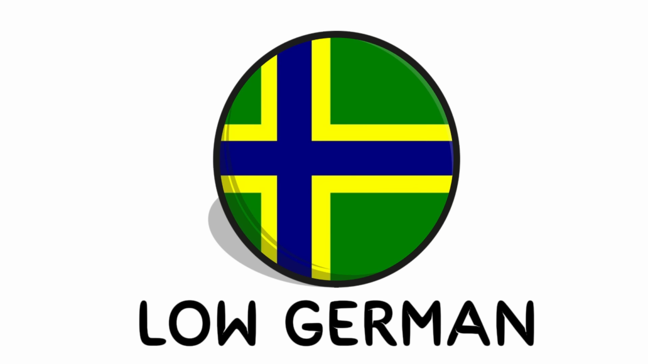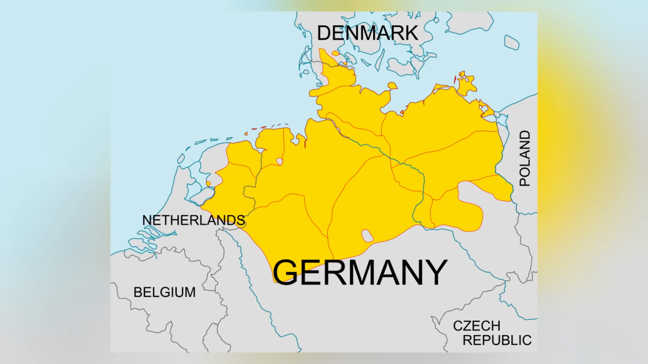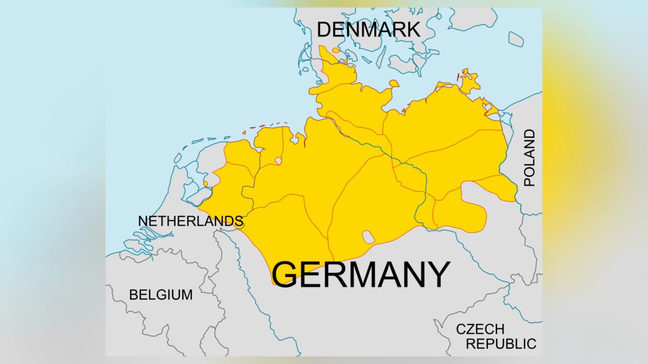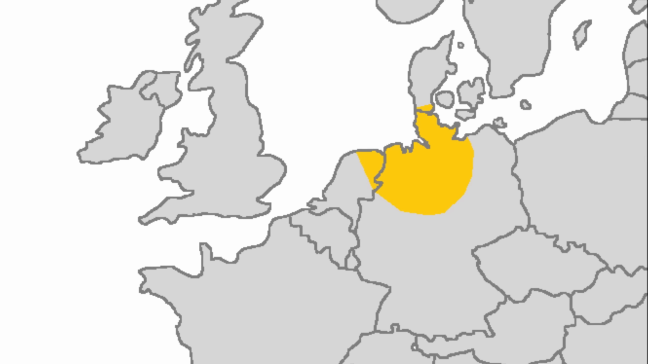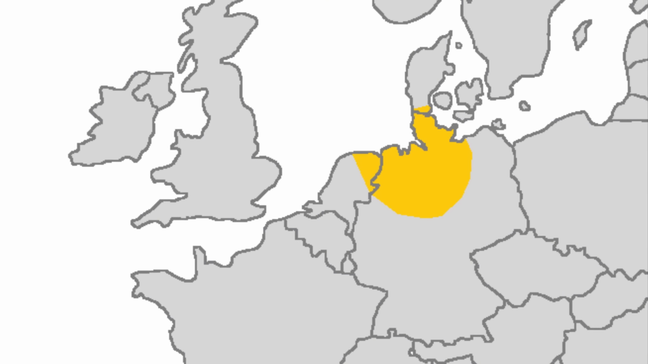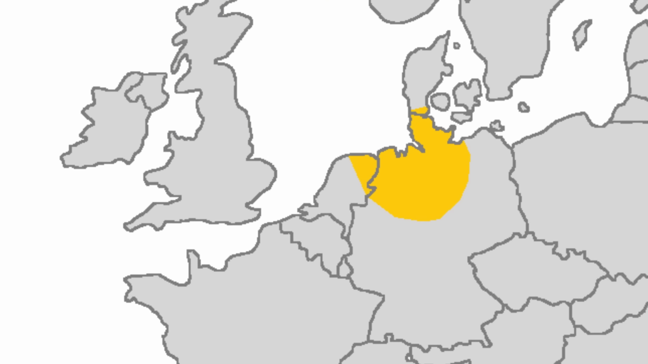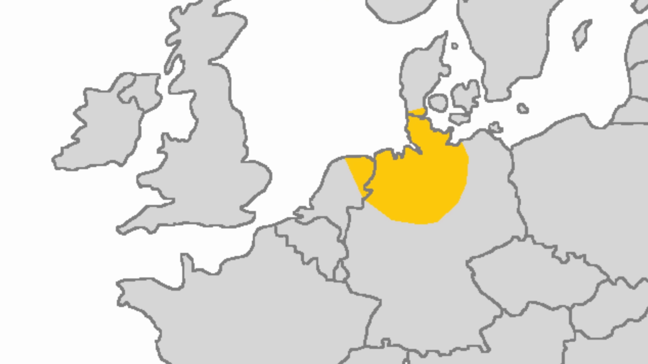Low German. Low German is a West Germanic language spoken in northern Germany and parts of the northeastern Netherlands, with additional communities in North America. It descends from Old Saxon and is distinct from High German due to the absence of the High German consonant shift, which strongly shaped Standard German.